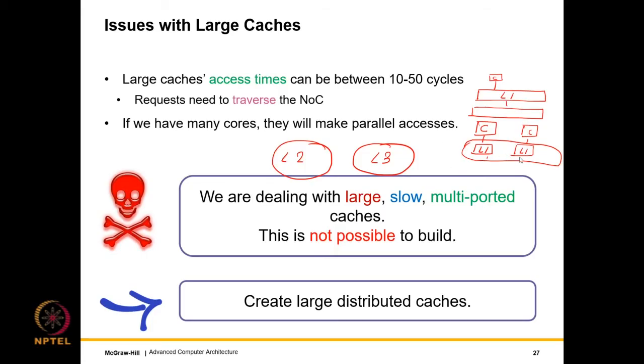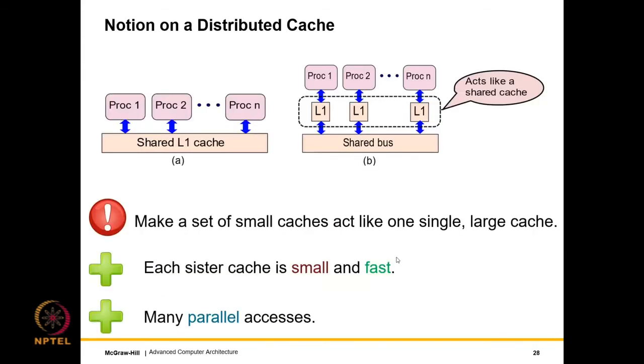And also the addresses will be shared. So one core will write to one address, one core will read from one address. That is an issue. So that is why we need to somehow create a distributed cache, where we have a set of small caches such that they conceptually act like a large cache. This is the broad concept, but don't worry, I'll be coming back to this.